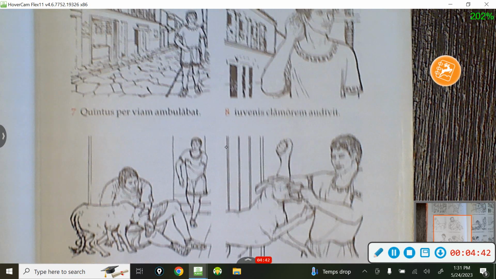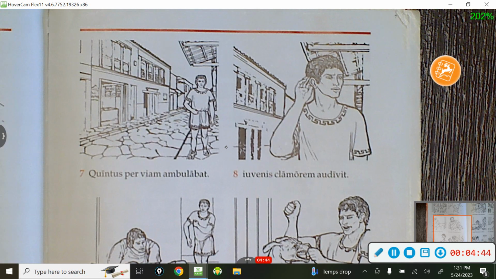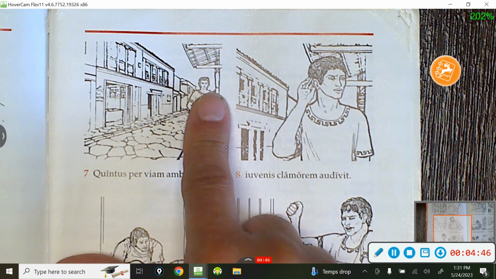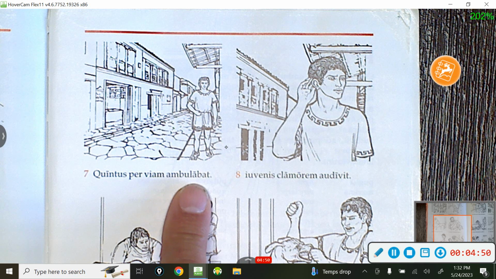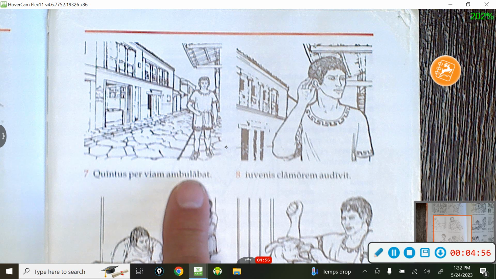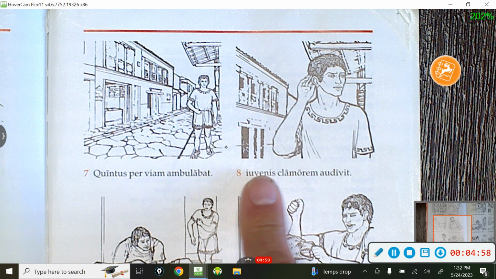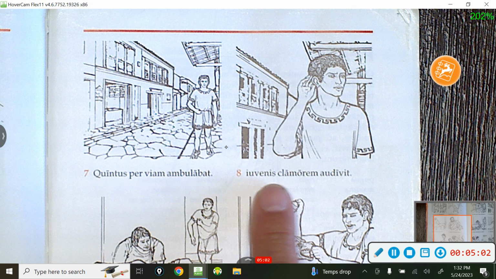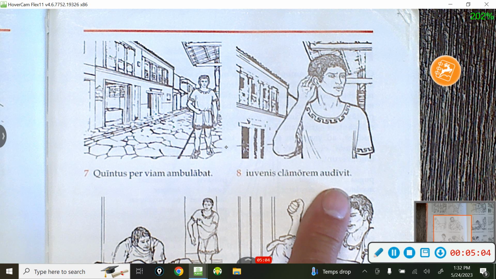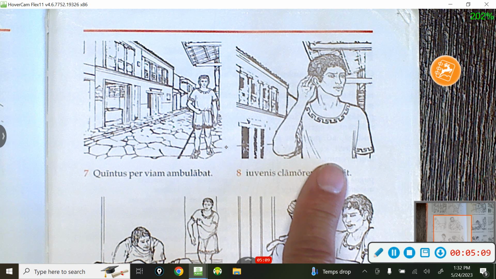Quintus per viam ambulabat. So here's Quintus, our third character in the story. What tense is that? Ambulabat. Quintus was walking through the street. Imperfect tense. The young man heard the uproar. Iuvenes clamorem audivit. What tense? Perfect tense. He heard it. Completed action.